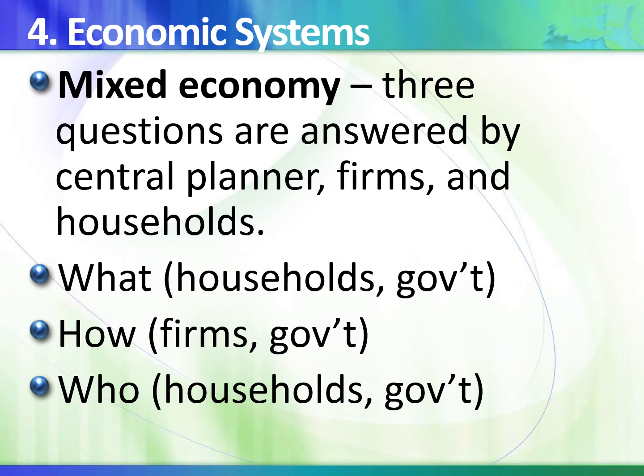So in a mixed economy, you'll find that some of the goods and services are under the market economy. For example, when you go to the market to purchase, say, toilet paper, the farms produce what the households want. The households go to the market and buy the toilet paper. So that is under a market economy.